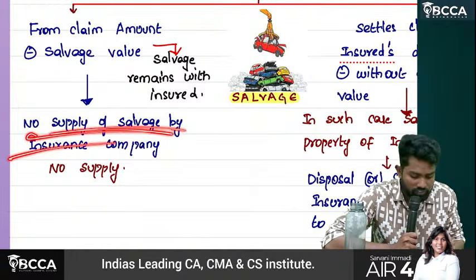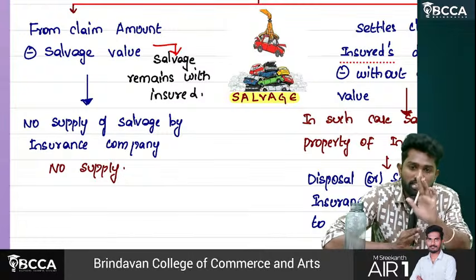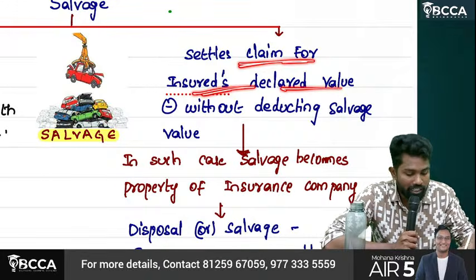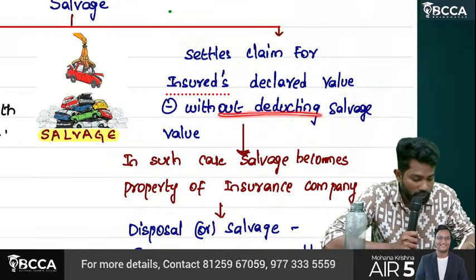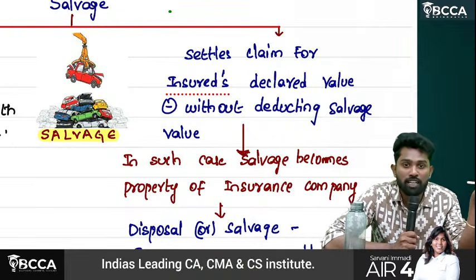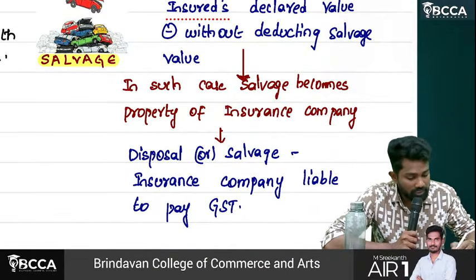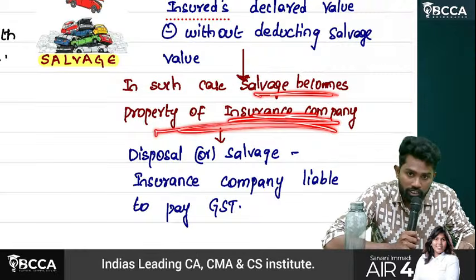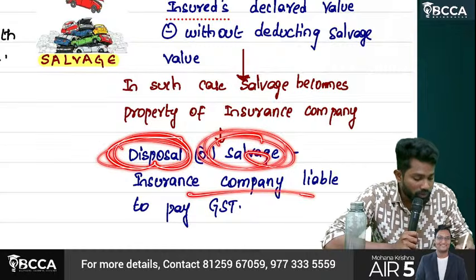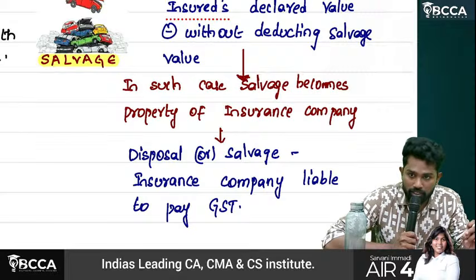So there is no supply of salvage. It's your car, the car is destroyed, and the salvage is also with you only, so it is not a supply. But here, the insurer settles the claim for the insured declared value. They paid 18 lakhs without deducting salvage value. Once they pay 18 lakhs, the scrap does not belong to you. That scrap belongs to the insurance company. In such a case, salvage becomes property of the insurance company. When the insurance company subsequently disposes of that salvage, it is liable to pay GST because it became the owner of the salvage. Are you able to understand, sir?